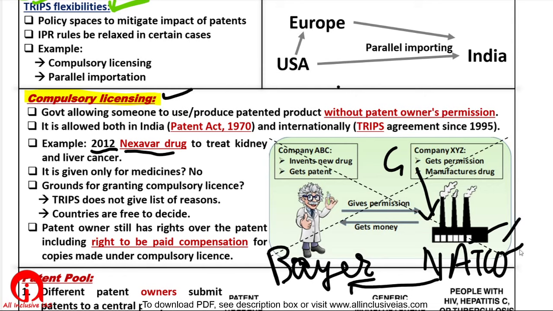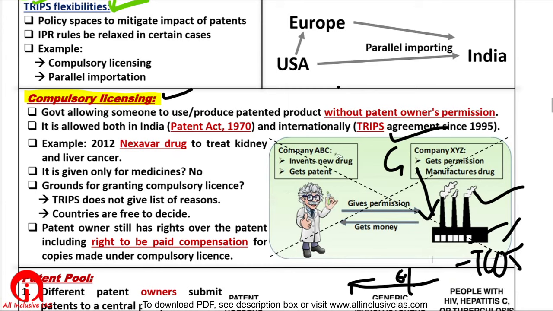Whatever sales Natco makes of this drug Nexavar, 6% of that goes to Bayer as royalty. Bayer did not give permission. Bayer even went to the court, but the court said that the government is right. It is our right, we will do this. Okay. Now the important thing for your exam, for prelims, that you must remember is that